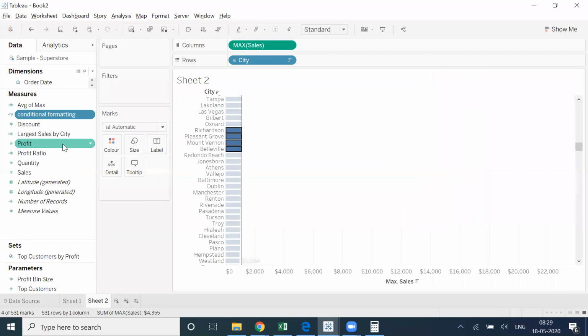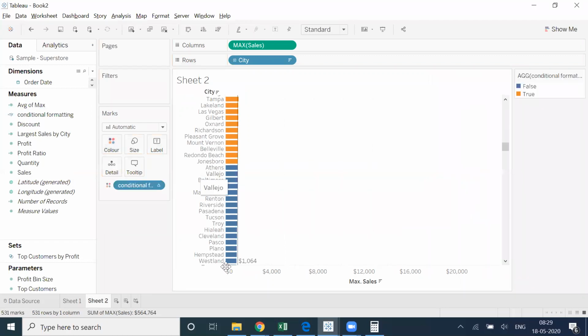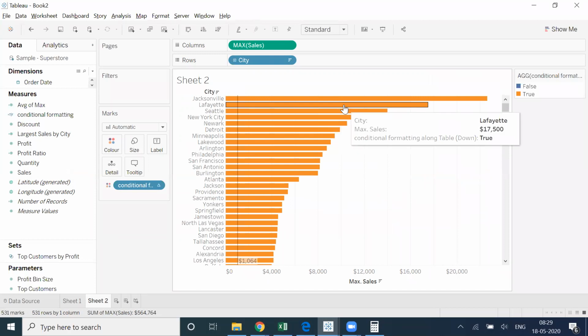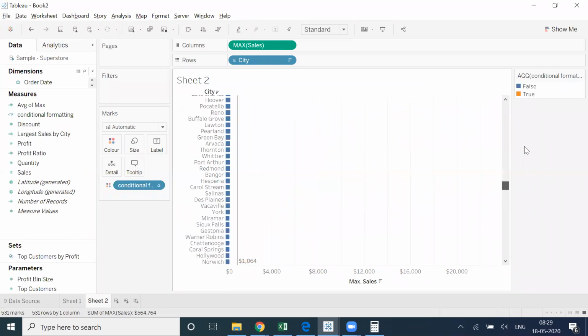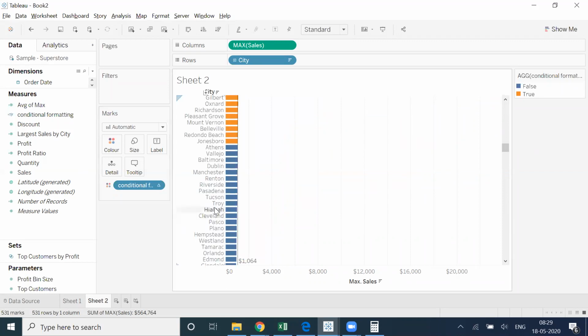So I click OK. You see that we are getting true and false, and when I put this in the color, you can see that the colors are changing. When I'm selecting 1050, it is going below the average, and the color has changed. So when I'm more than the average, the color comes as orange, and when I'm going down, crossing below the average, it comes as blue.